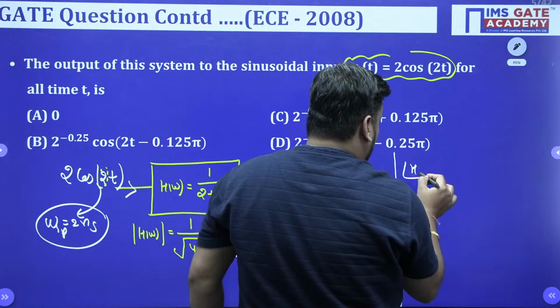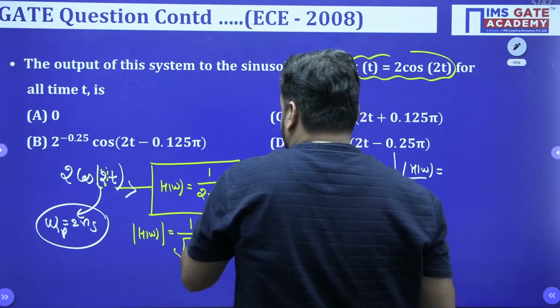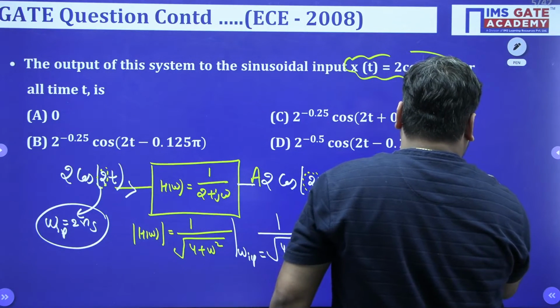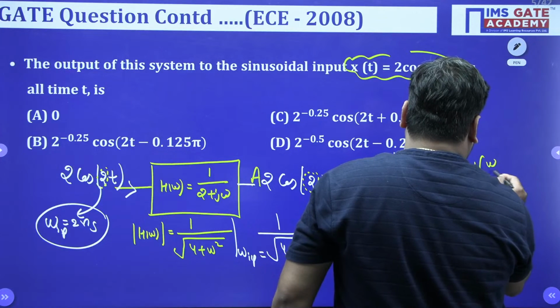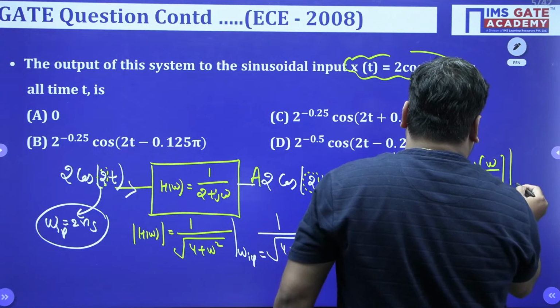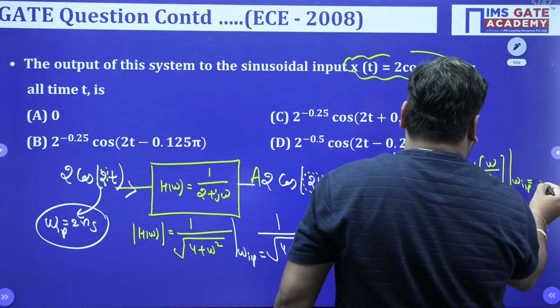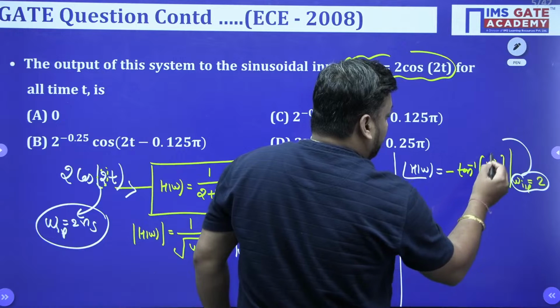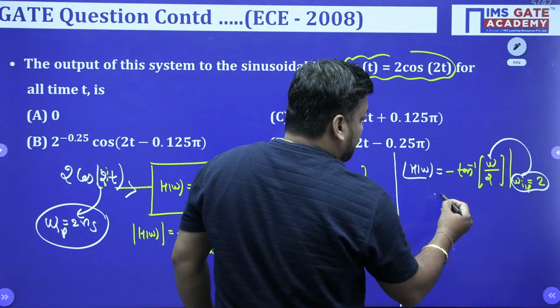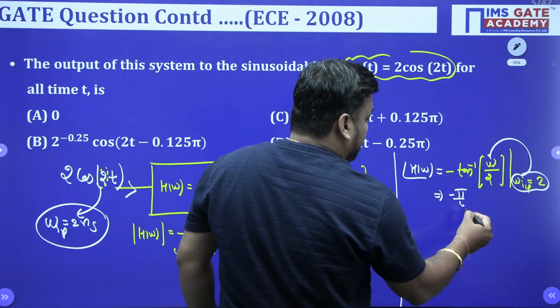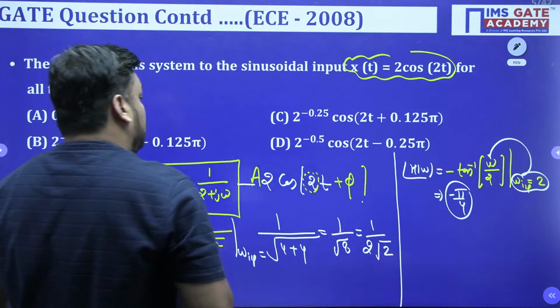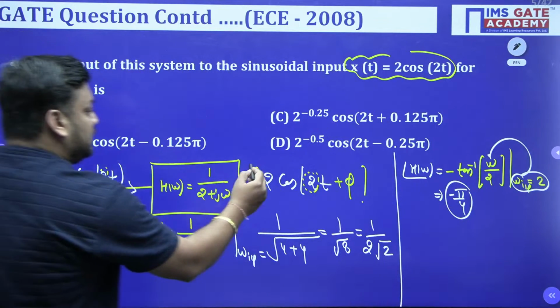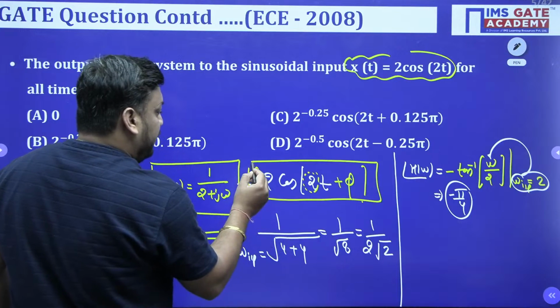So the angle of H(omega) is nothing but minus tan inverse of omega by 2, where omega input is nothing but 2. So don't you think when we put omega input, 2 value from here to here, 2 by 2 cancel. So it is nothing but minus pi by 4 only. Minus pi by 4. So the final expression is nothing but, this is the final expression, I will put the value of A and phi here.